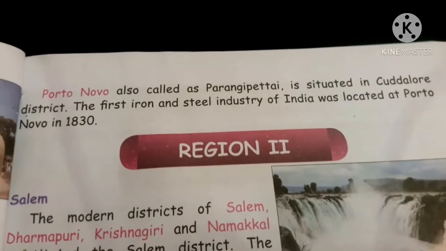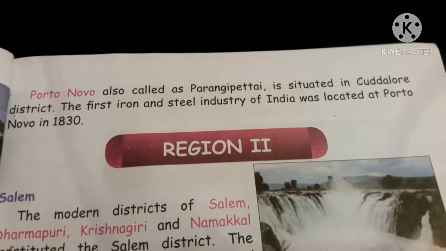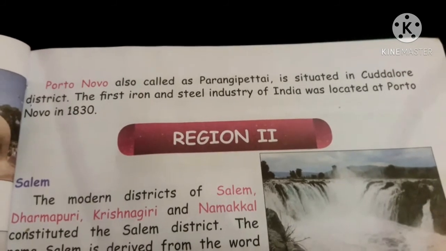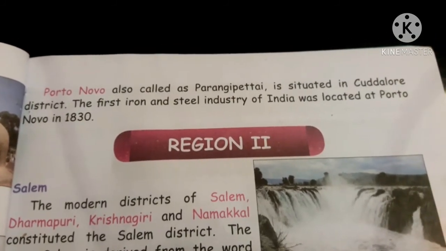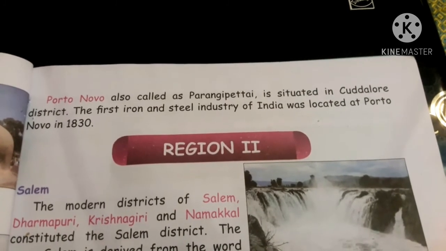And next topic we are going to see Port Novo. Port Novo, also called as Parangipettai, it is situated in Kadalur district. The first iron and steel industry of India was located at Port Novo in 1830.